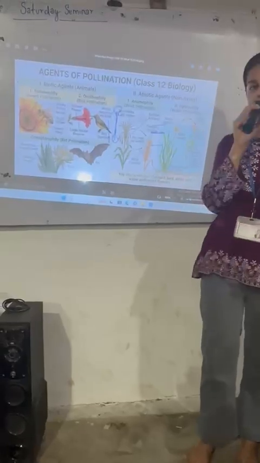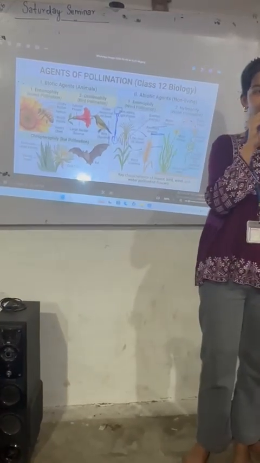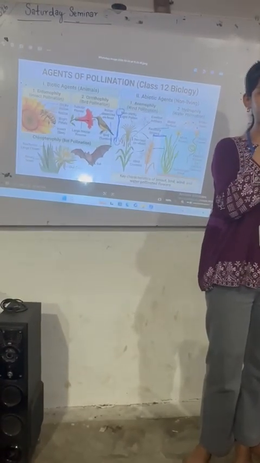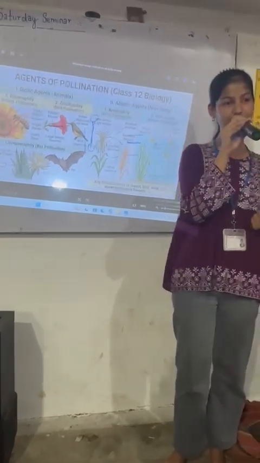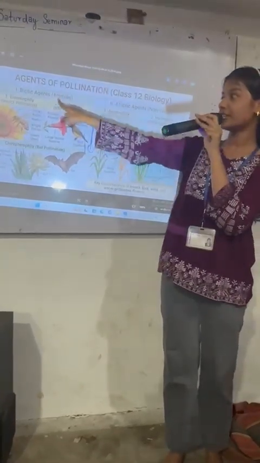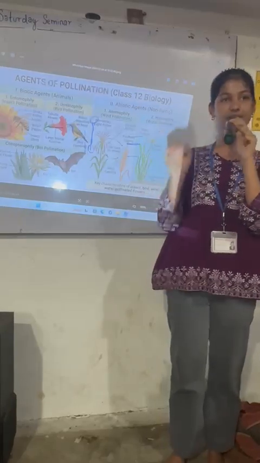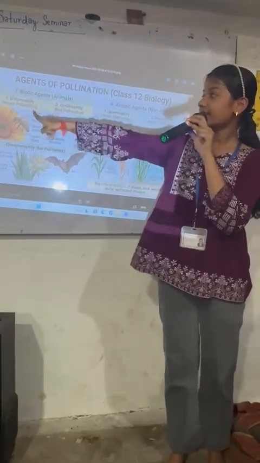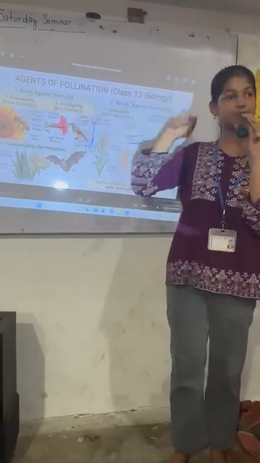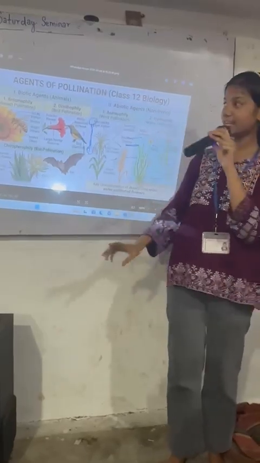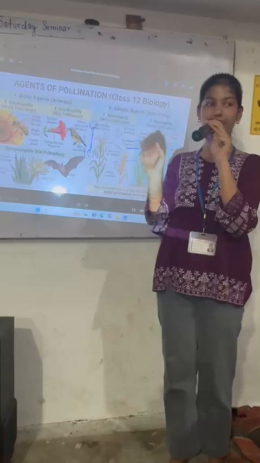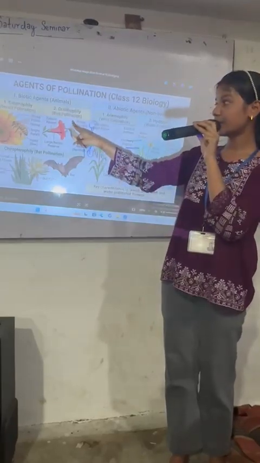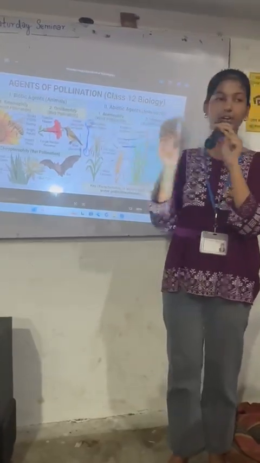Now, why does pollination occur and how does it occur? In pollination, there are many factors, many biotic and abiotic agents. Firstly, let me explain the biotic agents, which means animals. These are insect pollination and bird pollination. Insect pollination is known as entomophily, and bird pollination is known as ornithophily.